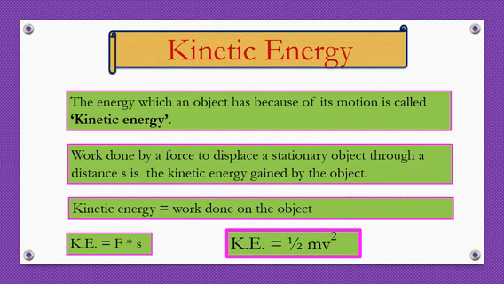The energy which an object has because of its motion is called kinetic energy. The work done by a force to displace a stationary object through a distance s is the kinetic energy gained by the object. So kinetic energy is equal to the work done on the object. The formula for kinetic energy, KE, is equal to force into displacement, and KE is equal to half of mv square. It is the formula for kinetic energy.